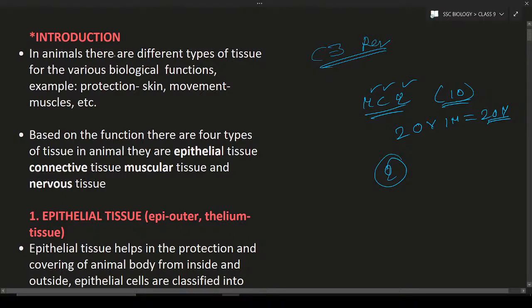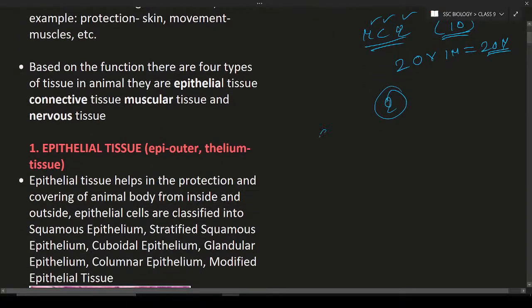In animal tissue there are different types of tissue. First of all, we have to understand what is meant by a cell. A cell is the structural and functional unit of life. Each and every organism is made up of cells, whether it is a bacterium, a human being, an animal, or a plant. All living organisms are made up of cells. Hence we can say the cell is the structural and functional unit of life.